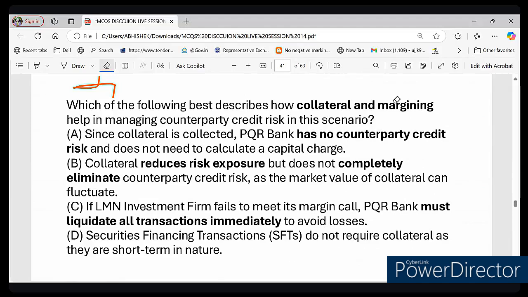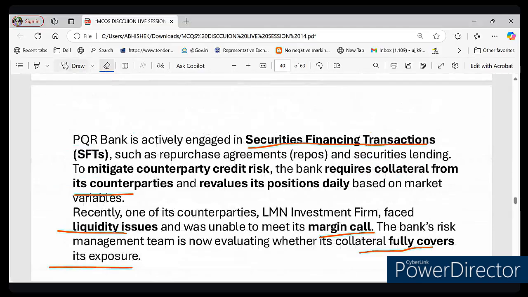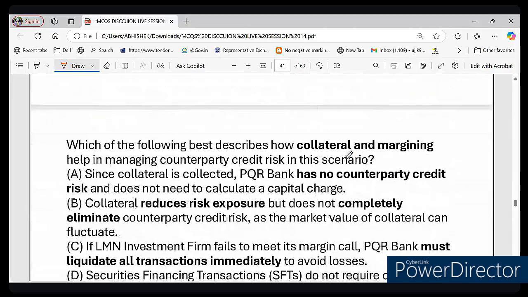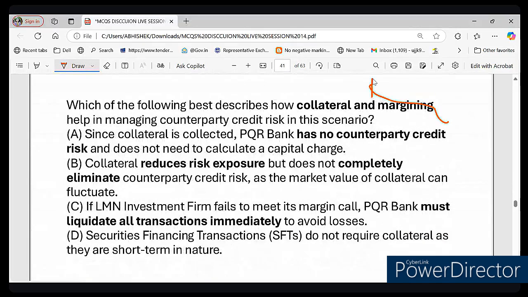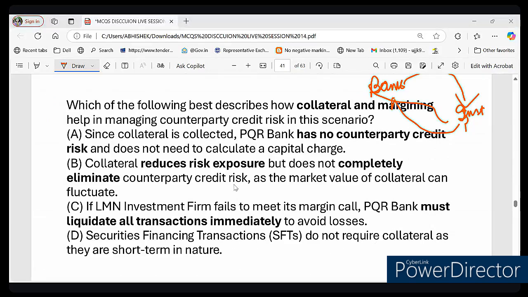In banking, a similar process happens with repo and securities lending. You see this word written here, repo. What is happening here? Let's see. The bank gives money to an institution. So this is the bank and this is the institution, right? The bank gives money to the institution and takes security from the institution, like a bond or stock, as collateral. Later the institution returns the money and the bank gives back the security, right? So this is what is called SFT. You should know about this SFT, security financing transaction.